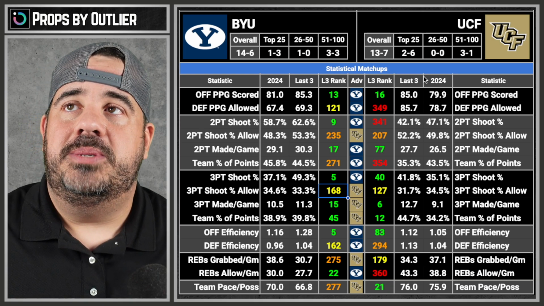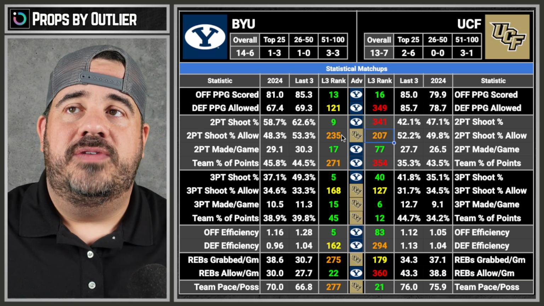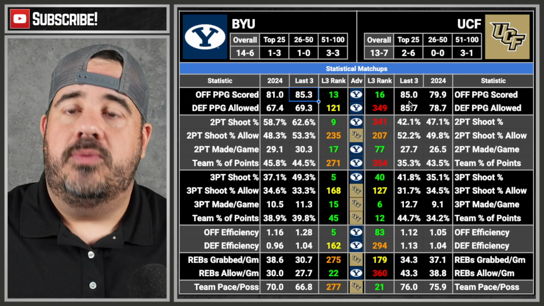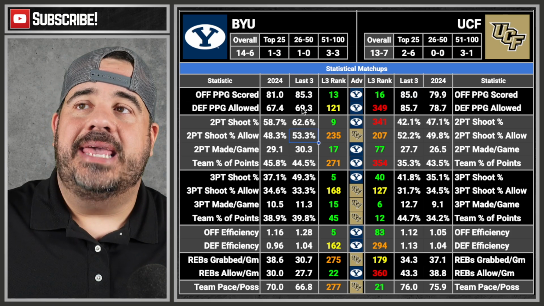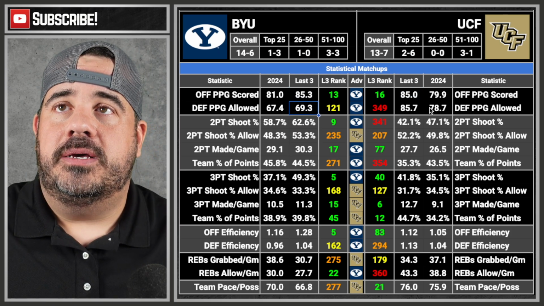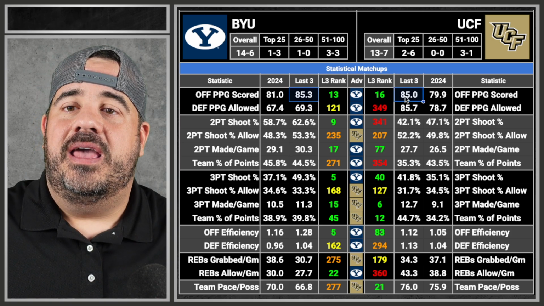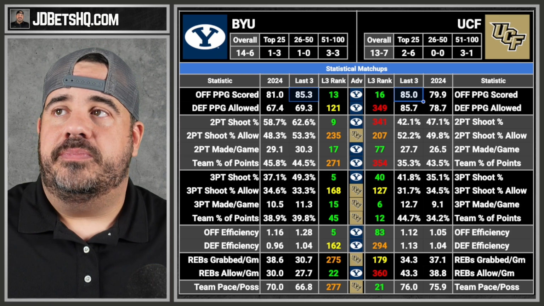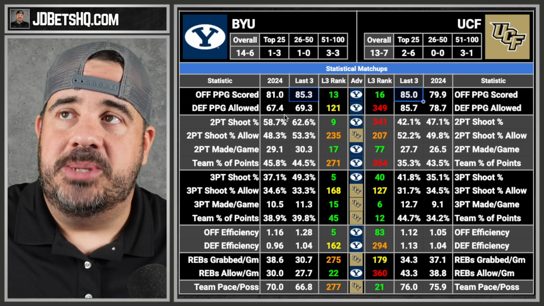I know you see how UCF's been recently. They can't shoot well from 2. Both teams struggle to defend, but this over is 156. So bang, bang, 170.3. I can't believe I didn't think of this till now. 155 and 170 is our range. And the total is 156. So if they do their averages, we could still lose because 155 is there. So we don't want to take the over.